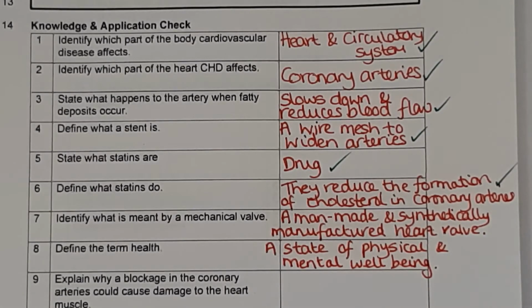Question 9. Explain why a blockage in the coronary arteries could cause damage to the heart muscle. So a blockage would mean that the heart muscle isn't receiving enough blood. Blood carries oxygen and glucose, so that the heart cells can do respiration. If they can't do respiration, they can't generate energy, and therefore they won't be able to contract and relax and beat sufficiently. When I say beat, I mean the heartbeat. So let's write that out.